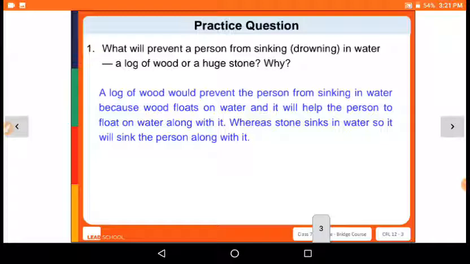So the answer is a log of wood would prevent the person from sinking in water, because wood floats on water and then it will help the person to float on water along with it, whereas stone sinks in water, so it will sink the person along with it.